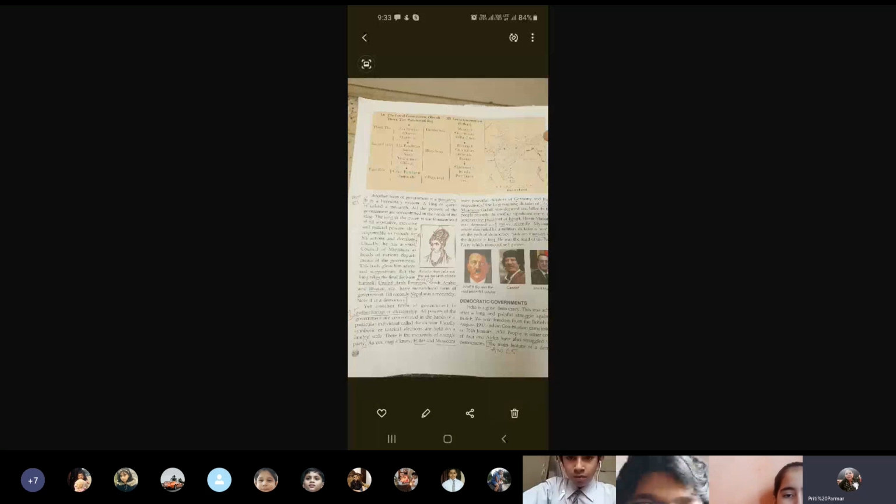Then we talked of authoritarian or dictatorship type of a government where one person is the head.